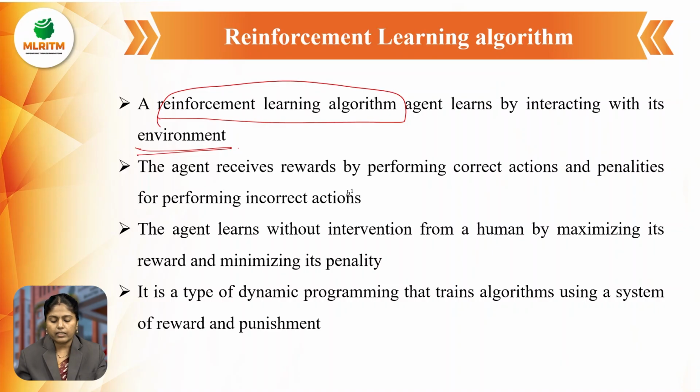This agent receives rewards by performing correct actions and penalties by performing incorrect actions. This reinforcement algorithm consists of two types of actions: it performs correct actions and it performs incorrect actions. If we perform correct actions, we will get rewards. If we perform incorrect actions, we are going to get penalties.